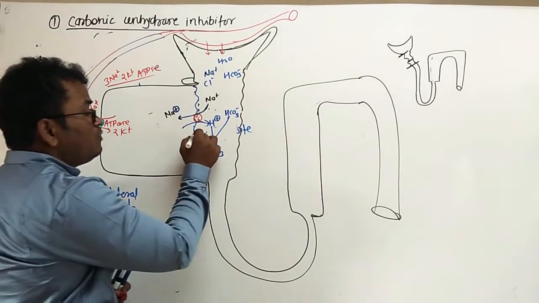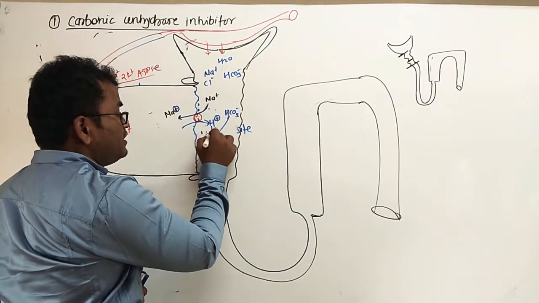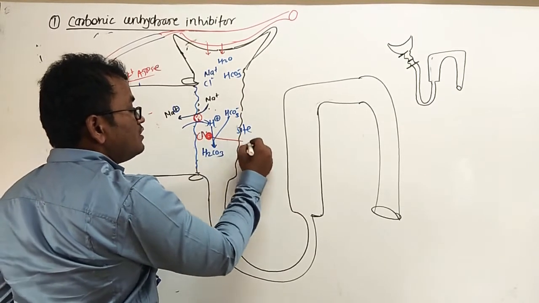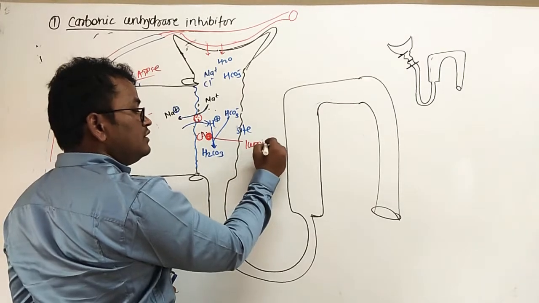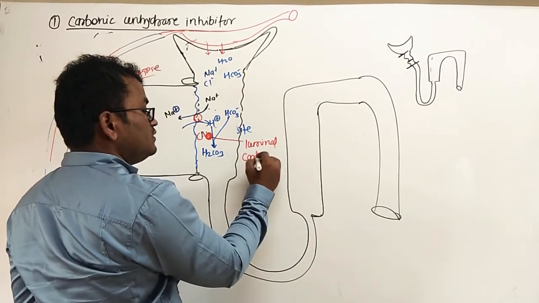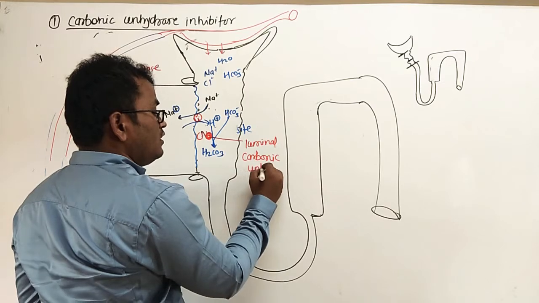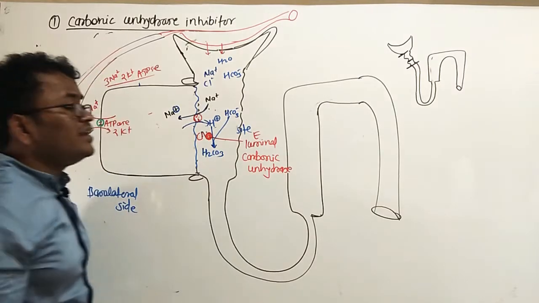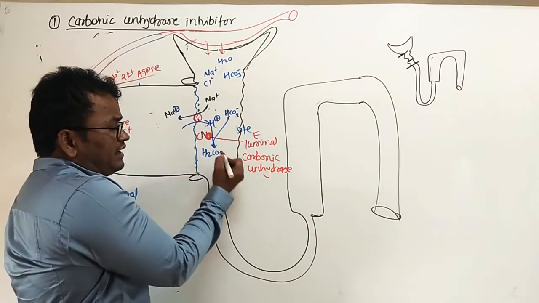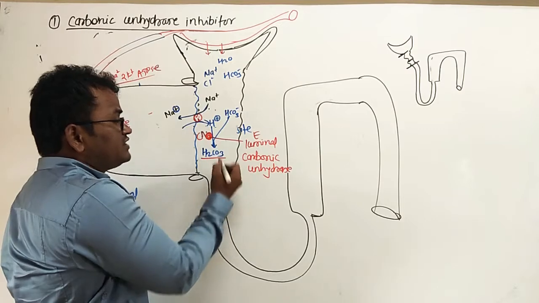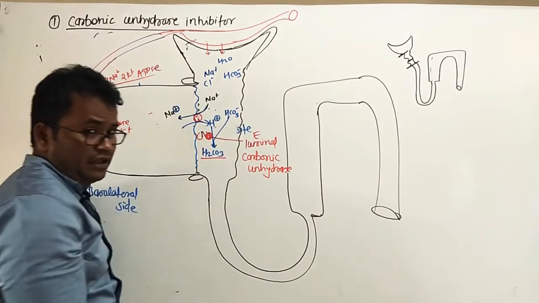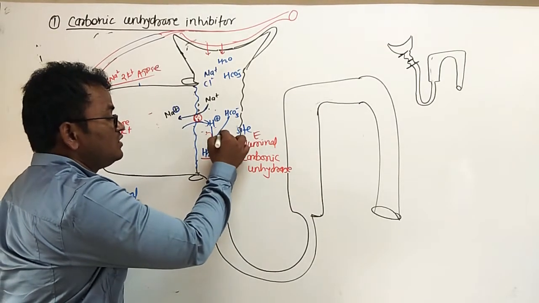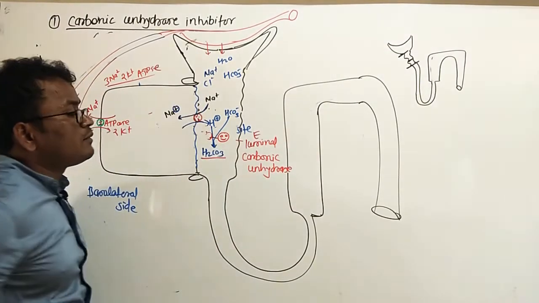And here the enzyme works, the name of this enzyme is carbonic anhydrase. This is luminal carbonic anhydrase. This is the enzyme present on the luminal side, and this luminal carbonic anhydrase forms the carbonic acid by joining bicarbonate ions and proton together. So this is the carbonic anhydrase, this is the enzyme. So let's see, this is the luminal carbonic anhydrase.